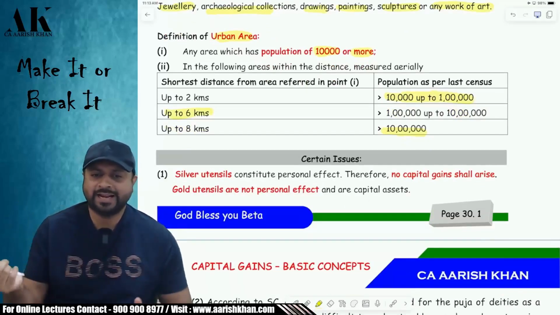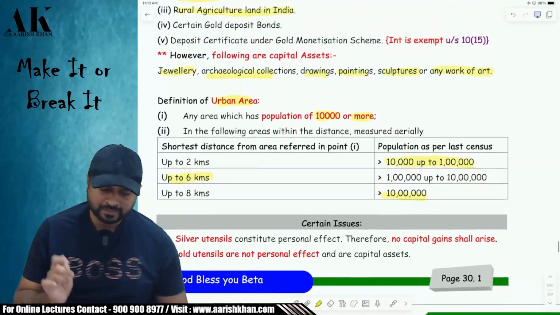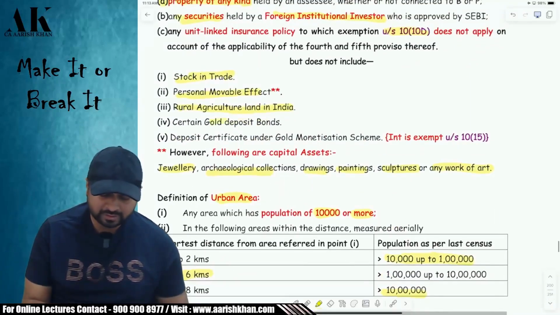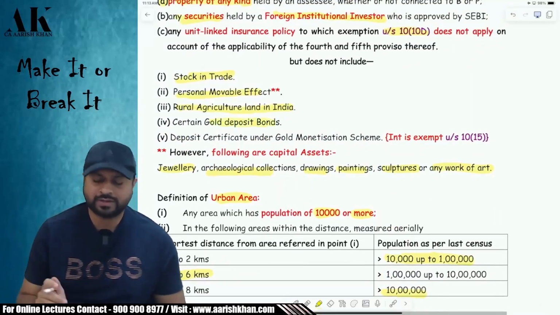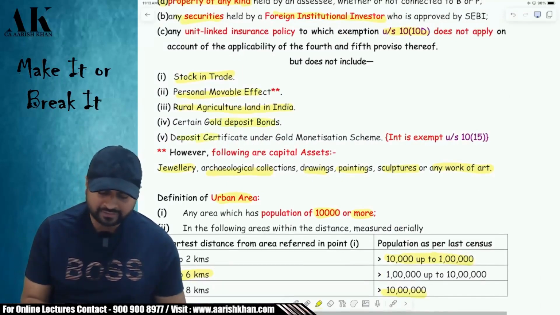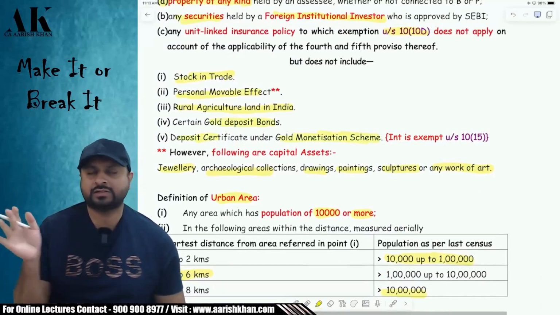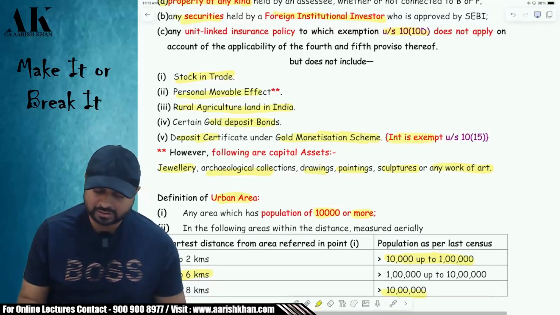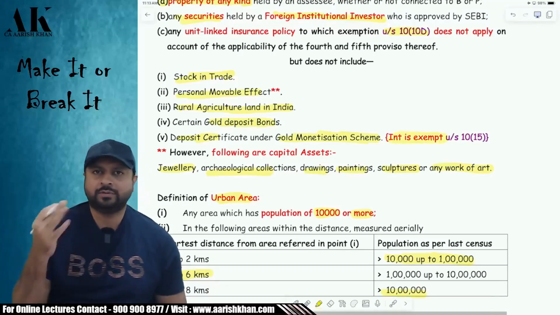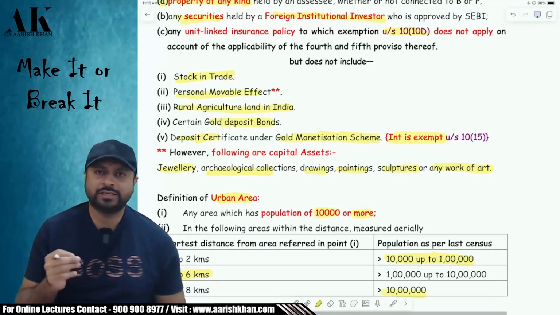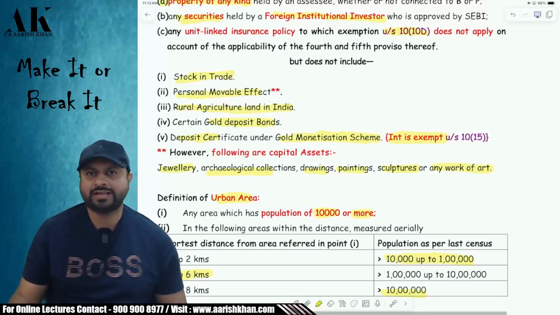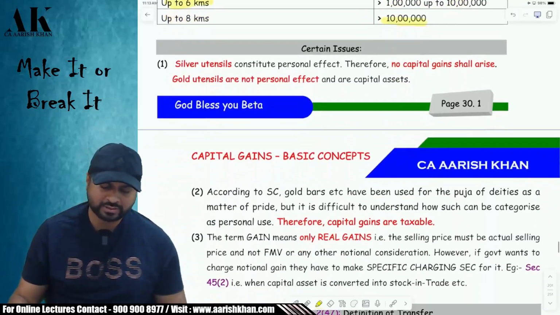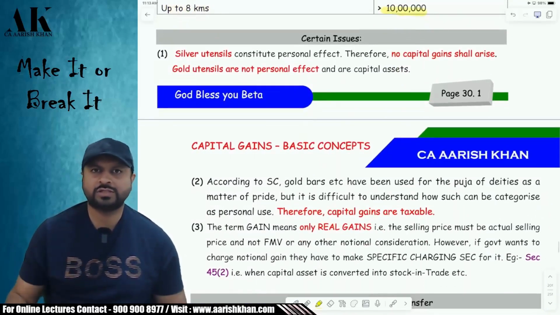More than 10 lakh people as per the last census. Okay. And last but not least, there are certain gold deposit bonds which are excluded from the definition of capital asset, and deposit certificates under the gold monetization scheme are also excluded from capital asset. The interest on that deposit which you get under the gold monetization scheme is also exempt under section 10(15). So you don't have to pay tax on interest also under IFOS. That is also exempt.